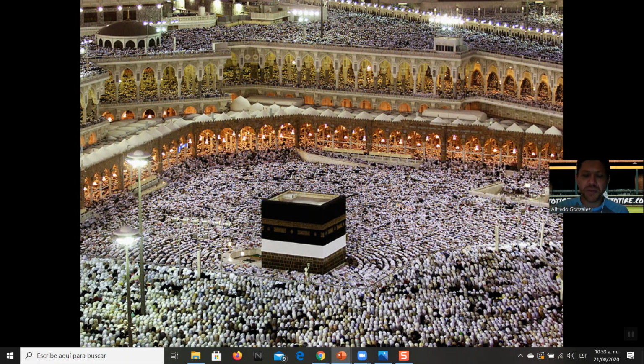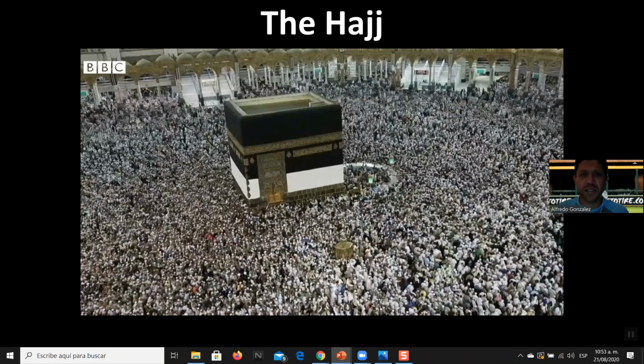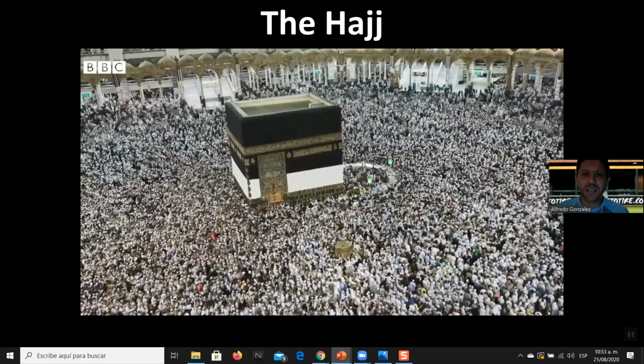You see all these people praying around the Kaaba. So they pray, they walk around it in circles. That they see folks of all backgrounds and of all countries praying in the Kaaba and making the Hajj, making the pilgrimage to Mecca. Okay, once again, the Hajj.